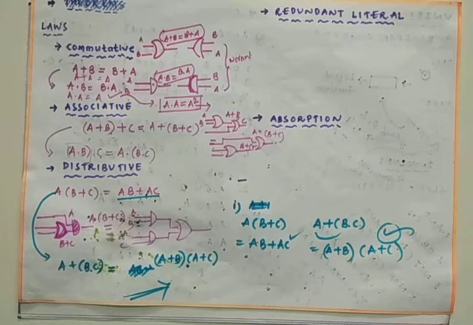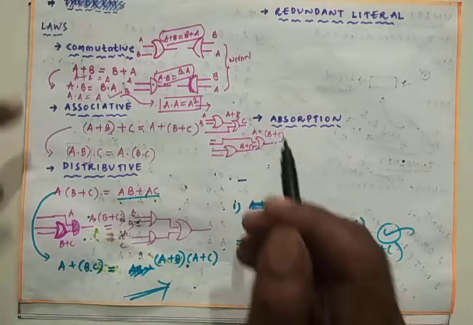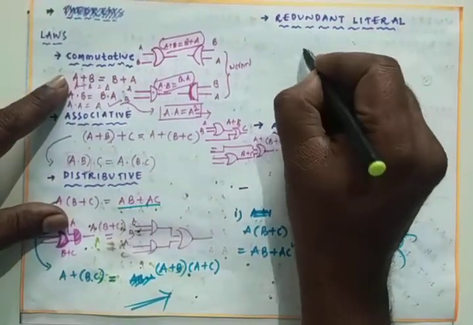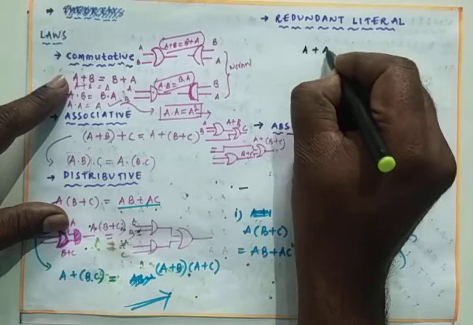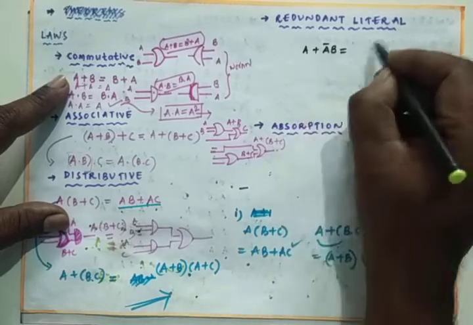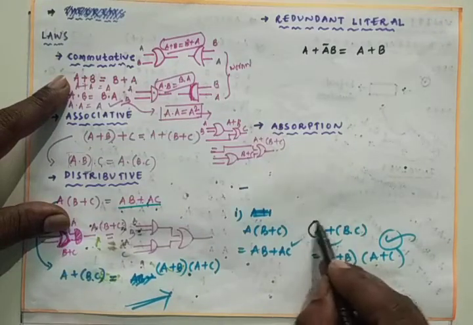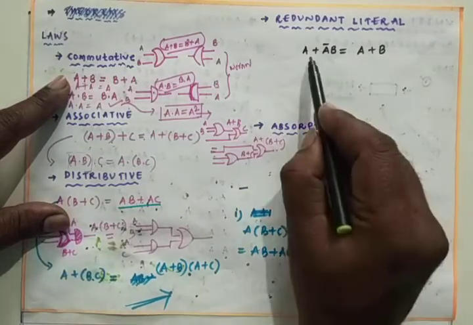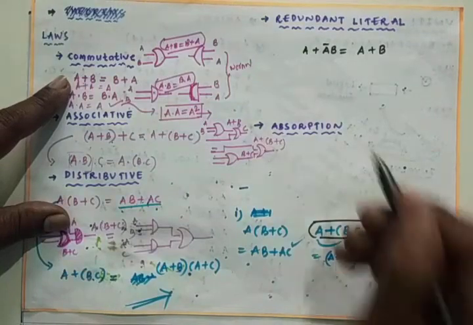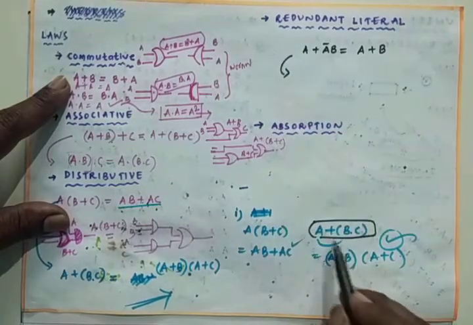Next one, I can go with the redundant law. That is one of the simplifications we have to do here, that is A plus A bar B is equals to, we have to prove that A plus A bar B is equals to A plus B. So this is in the form of the distributive law only, A plus BC only, so that this equation is equals to A plus BC.